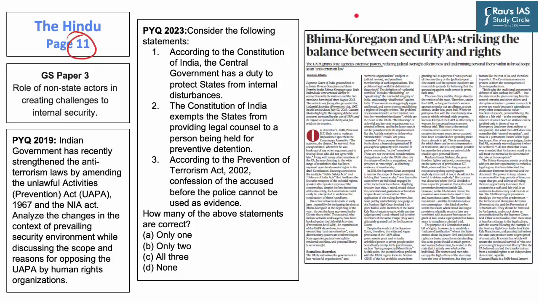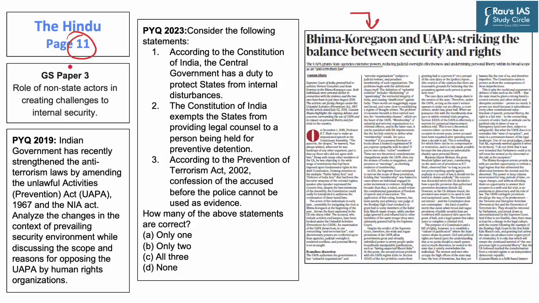According to this article, the UAPA, that is the Unlawful Activities Prevention Act, grants the state agencies an extensive power to deal with terrorism activities. However, this act also reduces the judicial oversight effectiveness, which then undermines the personal liberty of citizens of India. Now, the Unlawful Activities Prevention Act is designed to prevent terrorism activities in India.